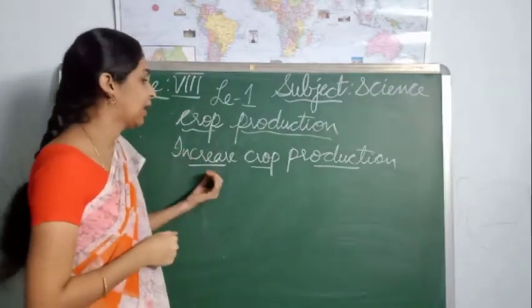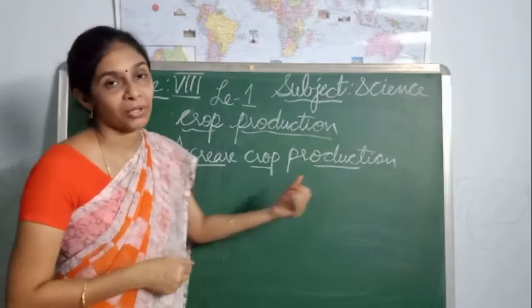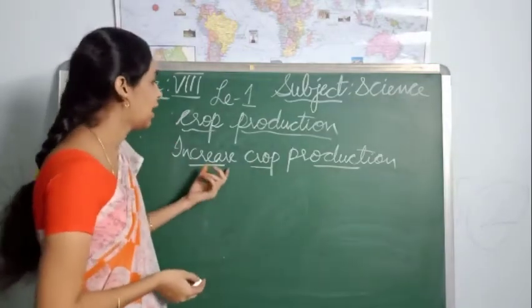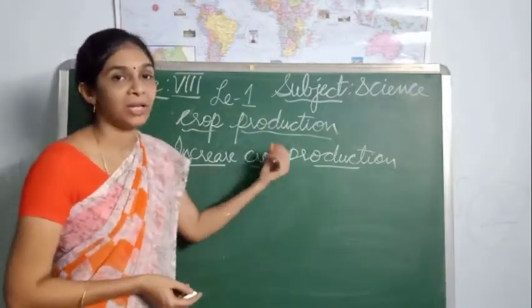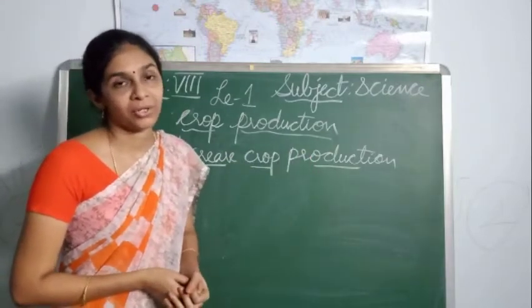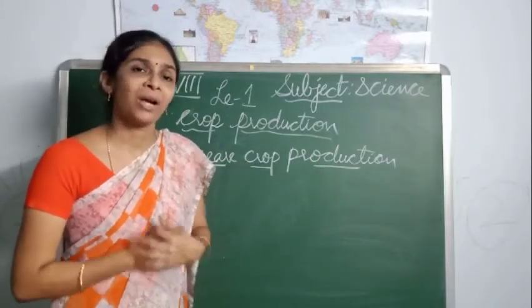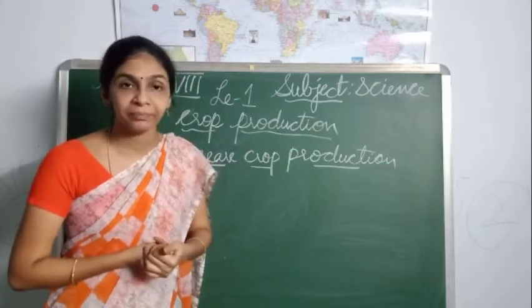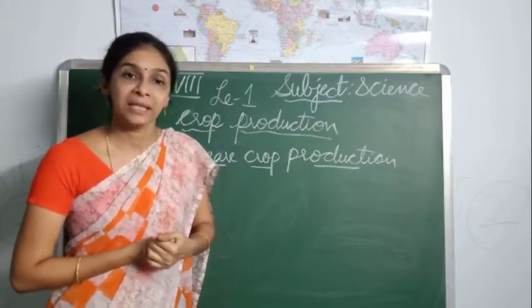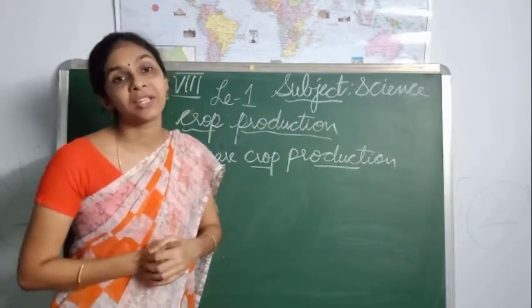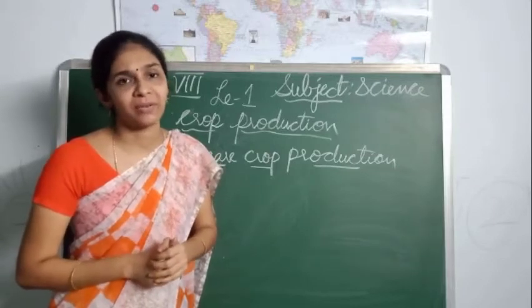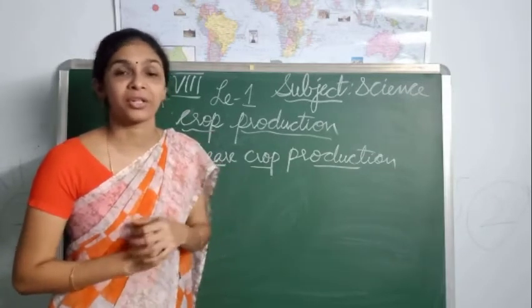discuss the increase of crop production. How can we increase crop production? Students, why do we have to increase crop production? Do you know that? Yes, our population is the highest, as we have discussed in the first class of crop production.